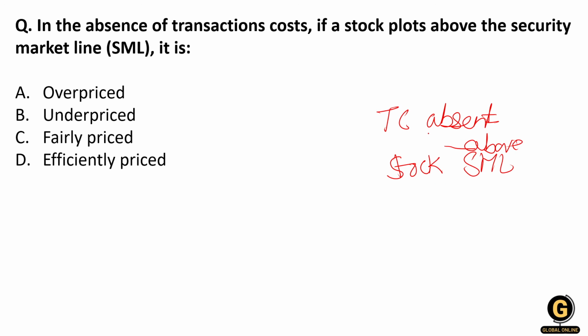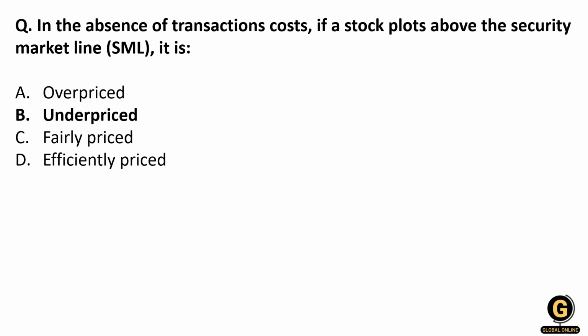So this will be underpriced. If the stock plots below the security market line, that will be overpriced. Okay, so option number B will be the right answer, that is underpriced.